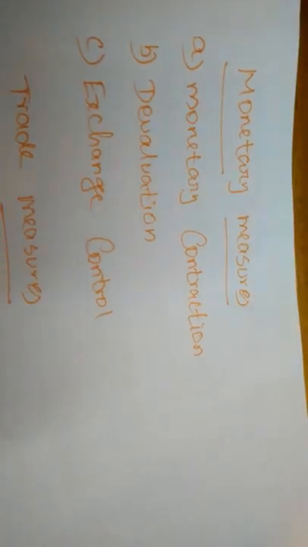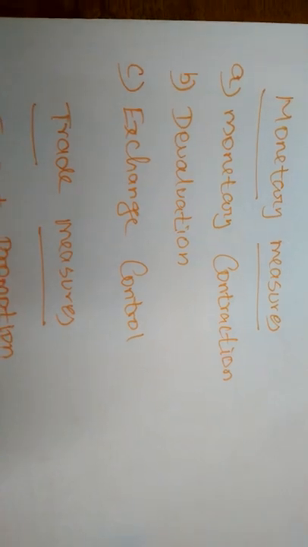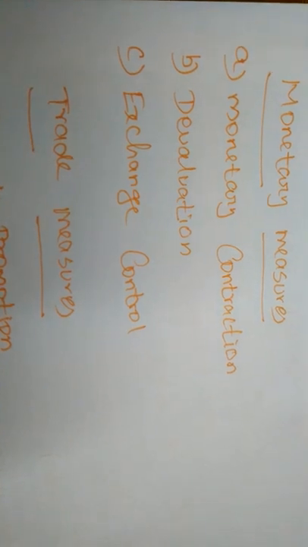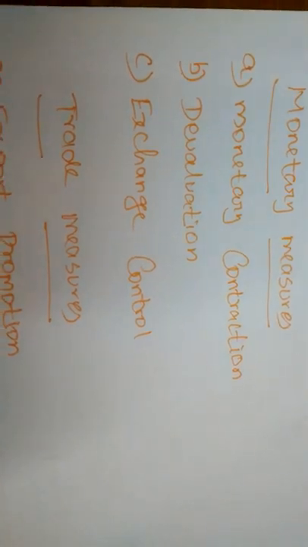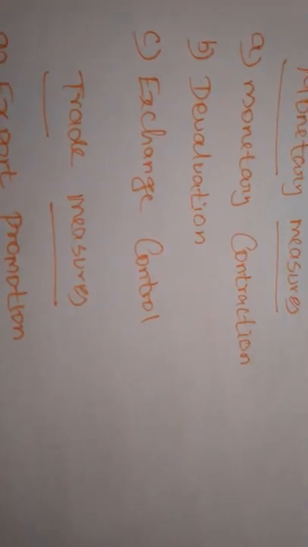So if we devalue the money, foreigners can easily purchase Indian commodities, because the price of those commodities will be very low compared to the exchange rate. At the same time, Indian people will not want to purchase foreign goods, because the price of those goods may be very high. So devaluation is also one of the measures for correcting the balance of payments.